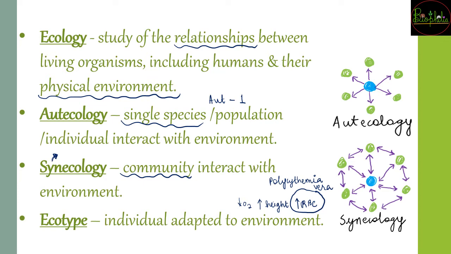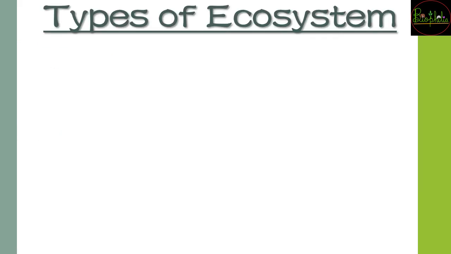example of an ecotype. So in ecology, you have understood two types of ecology, that is autecology and synecology, and a very important definition of ecotype which you can have for MCQs, and because of this you are now able to solve these as well. Now moving ahead to understand the different kinds of ecosystem.